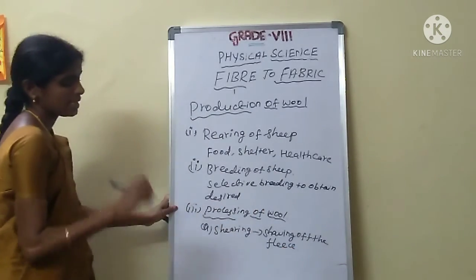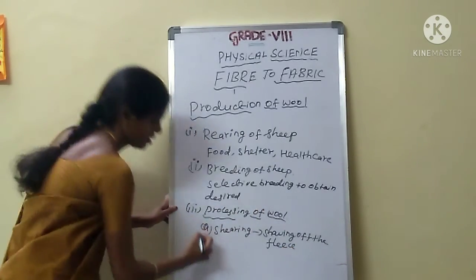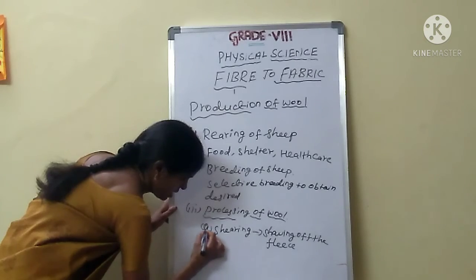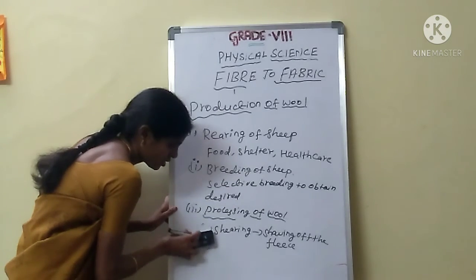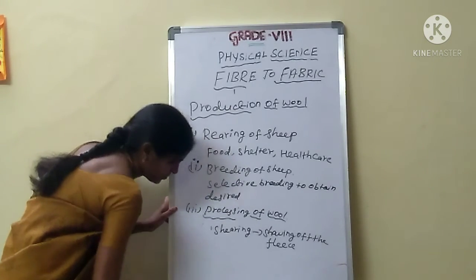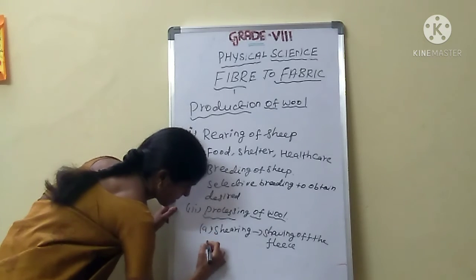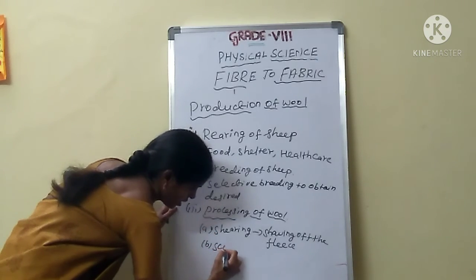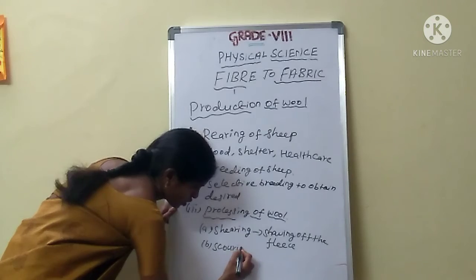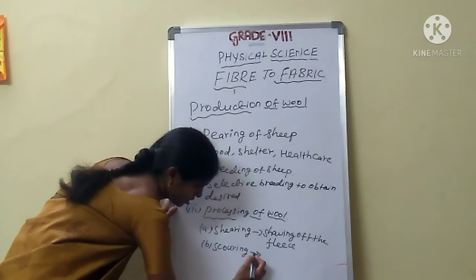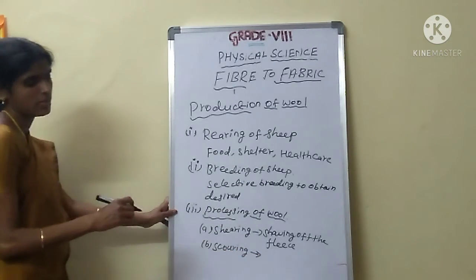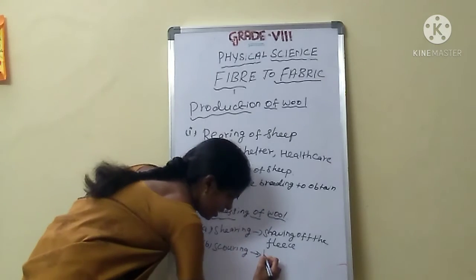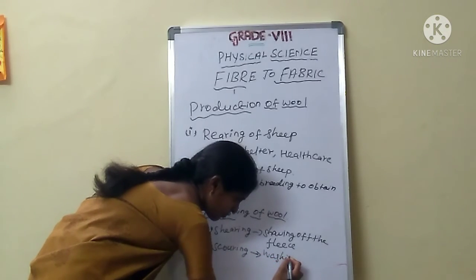Okay, what is the next process? Scouring. Scouring means washing and cleaning.